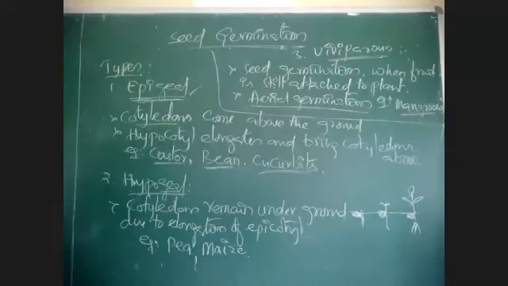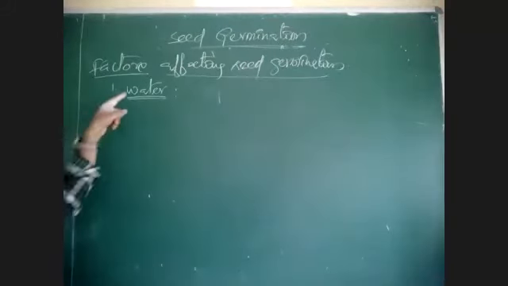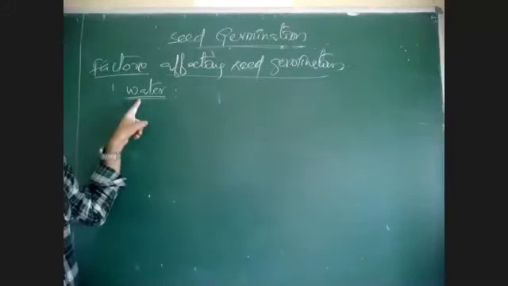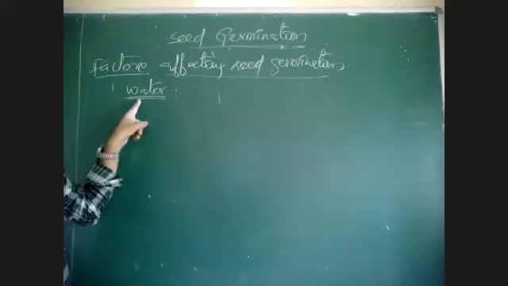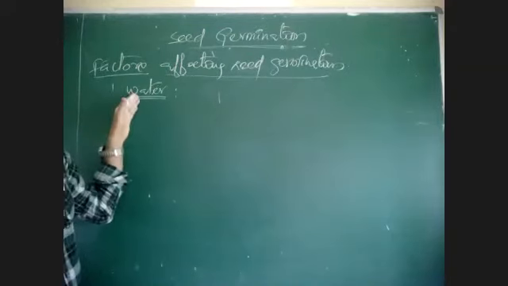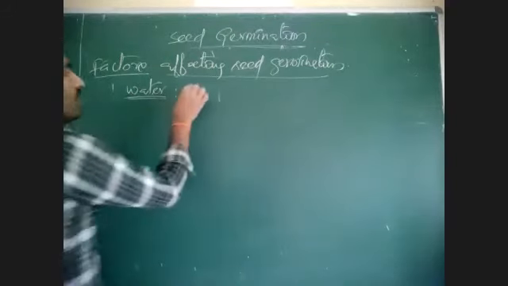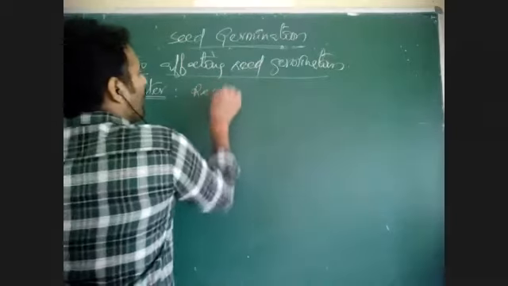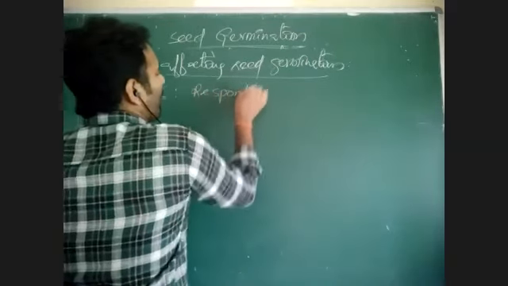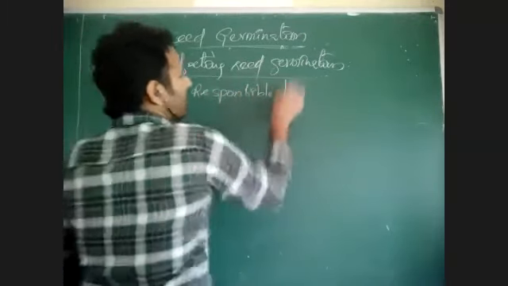Then we will go for factors affecting seed germination. See, water as a factor of seed germination. What is the role of water in seed germination? I told you, what is the role of water? Water is responsible for activation of hydrolytic enzymes.